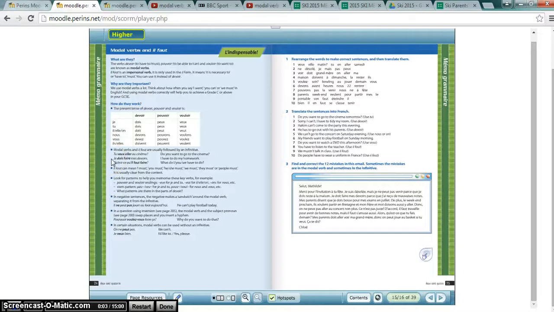Right, so I'm going to talk you through the second exercise on the modal verbs and il faut page in Expo. This is the online book. Obviously, you can also use the hard copy of the book as well. We've already completed exercise 1, or we've been working through exercise 1. We're now going to move on to this one down here, which is translating sentences into French.